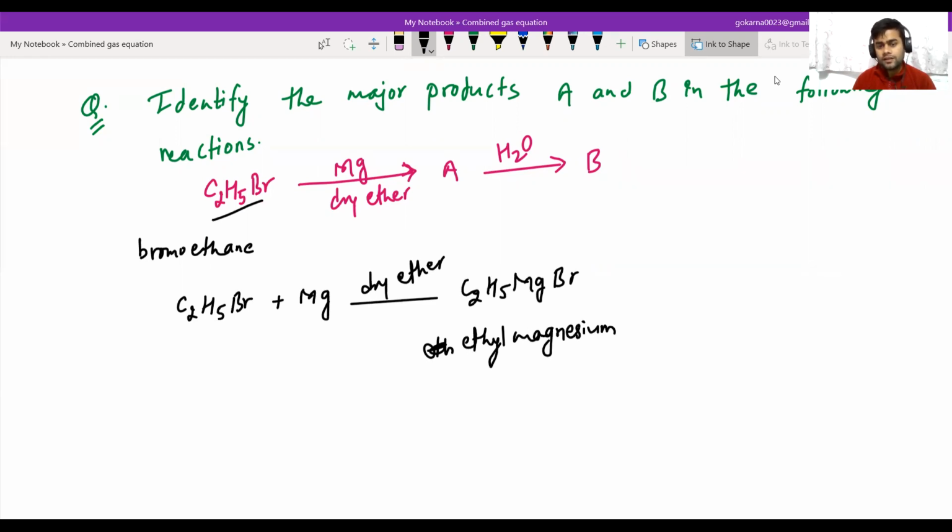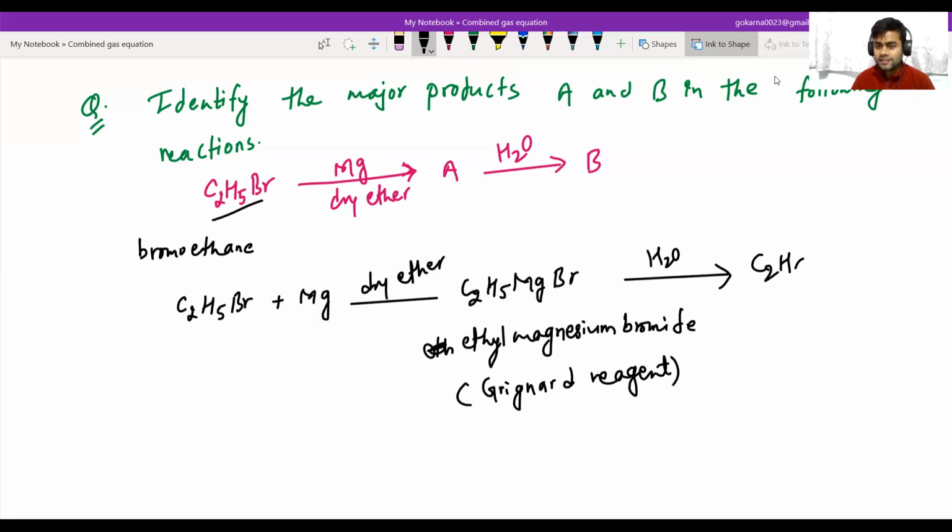Ethyl magnesium bromide, we also call this the Grignard reagent. Grignard reagent is very sensitive to water. When it reacts with water, H2O, it gives an alkane, that is C2H6. In water there is H plus and OH minus.